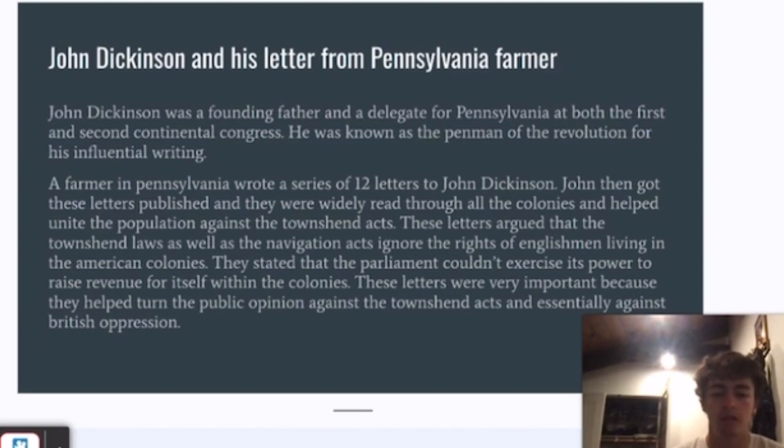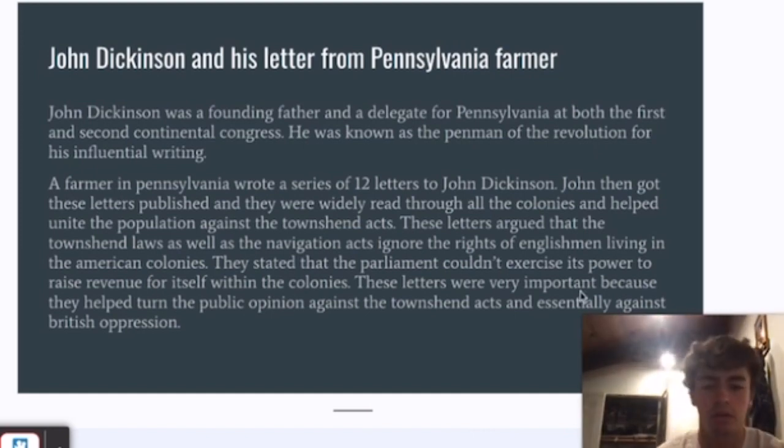against the Townshend Acts. These letters argue that the Townshend laws as well as the Navigation Acts ignore the rights of Englishmen living in the American colonies. They stated that Parliament couldn't exercise its power to raise revenue for itself within the colonies. These letters were very important because they helped turn public opinion against the Townshend Acts and essentially were against